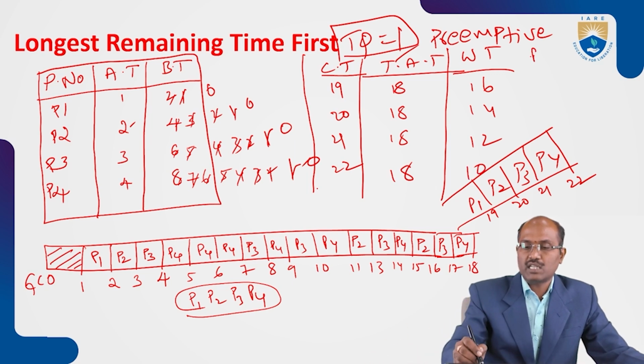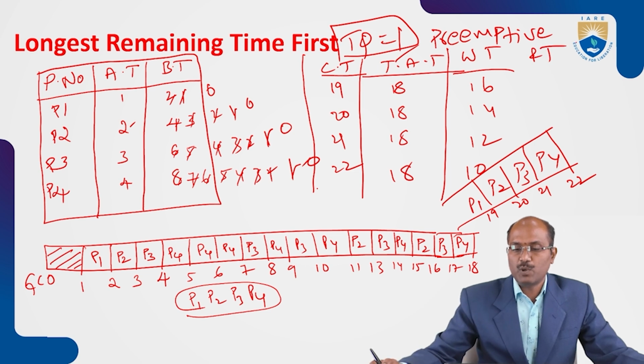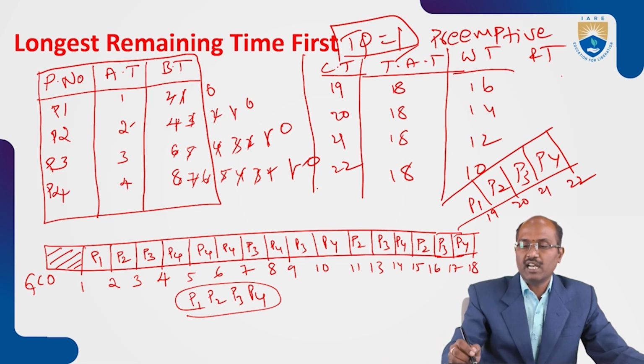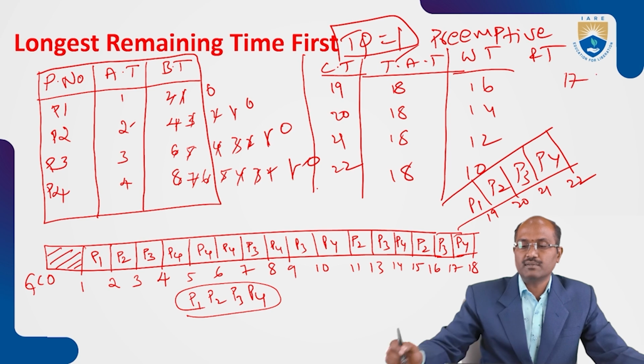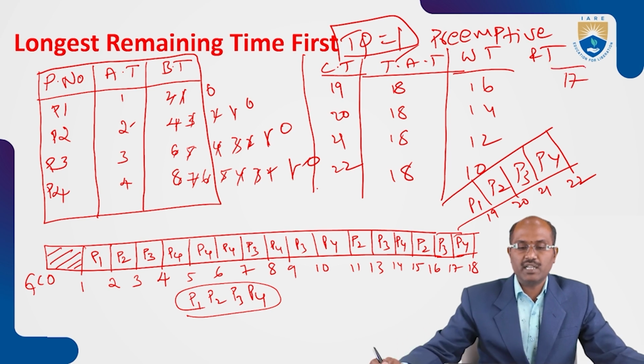Now response time. Response time for P1. P1 first got the CPU at 18, and its arrival time is 1. So 18 minus 1, the response time for P1 is 17.